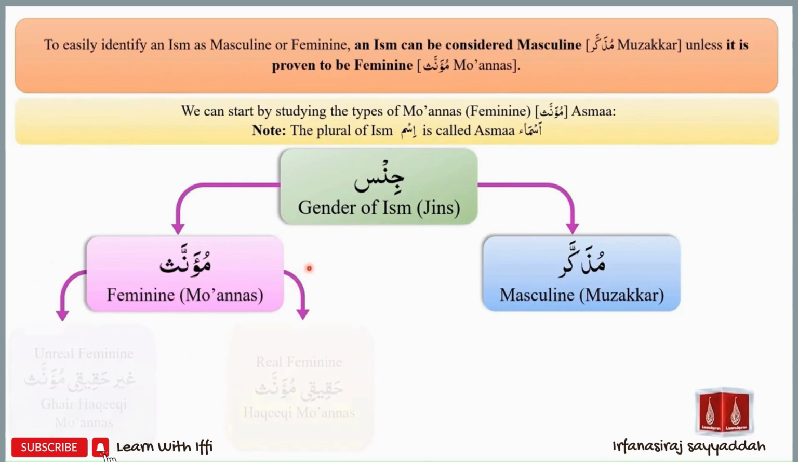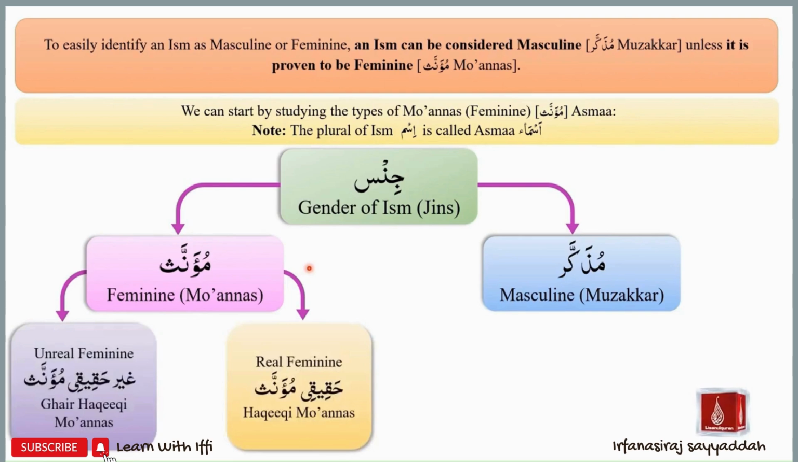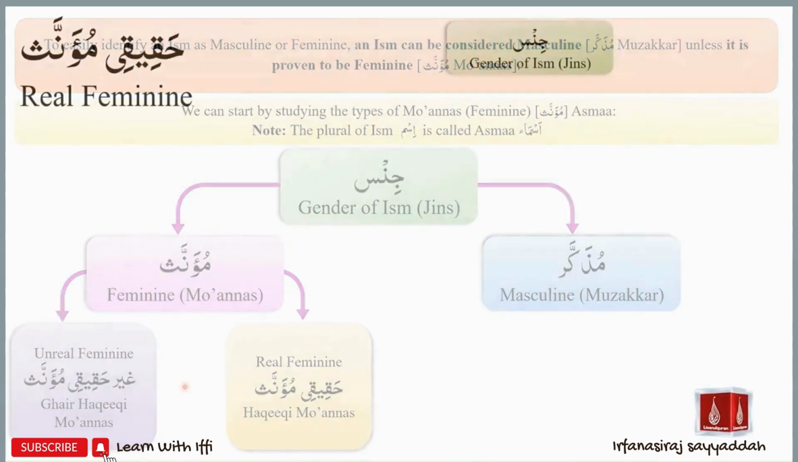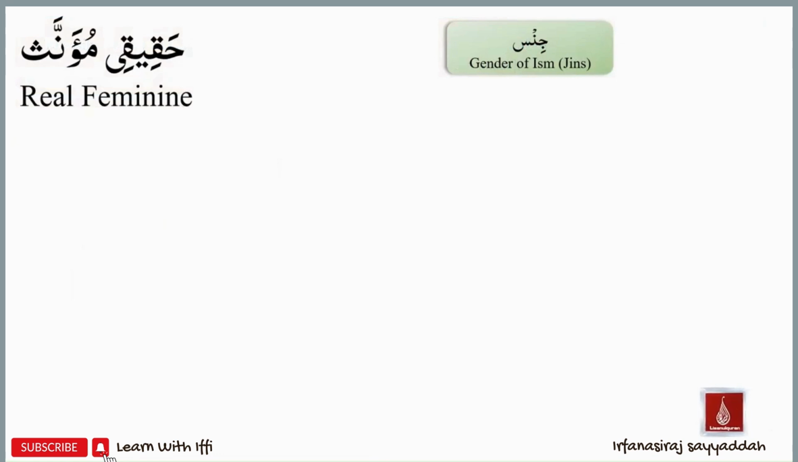Feminine asma are broadly divided into 2 categories. These are real feminine asma or haqiqi muannas, or unreal feminine asma, also called ghair haqiqi muannas. We will be studying each of these categories in more detail. Let us study real feminine or haqiqi muannas in more detail.